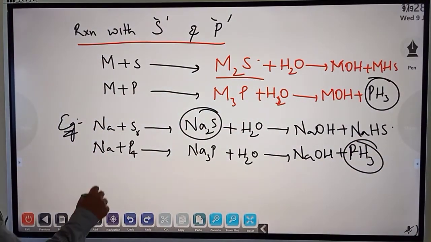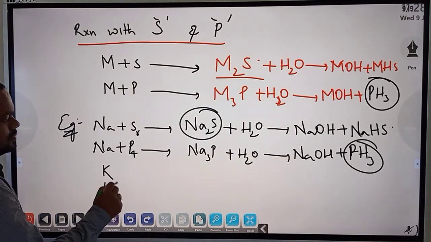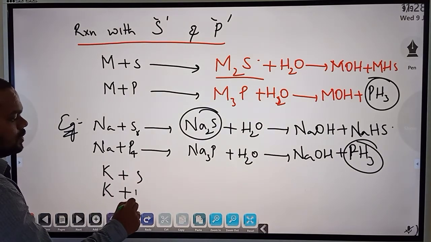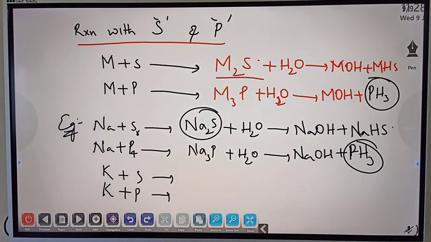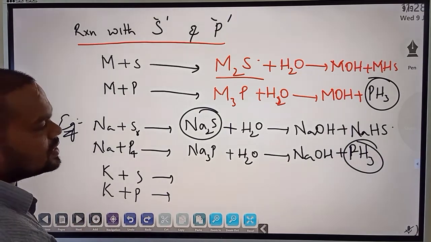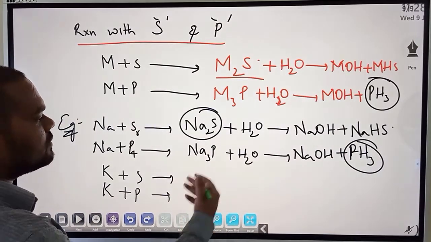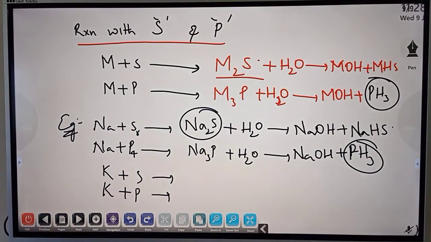So just give an example. Write it with potassium by yourself, potassium with sulfur and phosphorus. Write the reactions. Finish the reactions by yourself. Only when you write, you are mastering it. Otherwise, for some time you will remember. After that, you will forget it. So pay attention and write it.